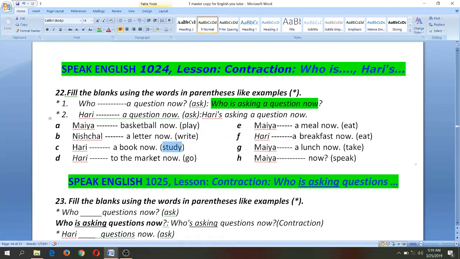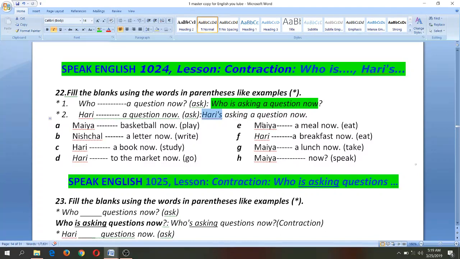Who is going to the market now? We make a sentence. Who is going to the market now? Hari is going to the market now. We say Hari's going to the market now. This way, here, Hari's going to the market now.